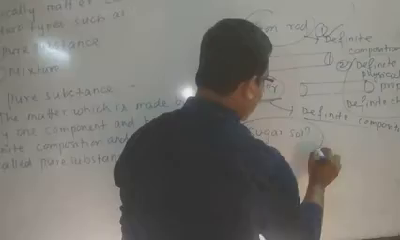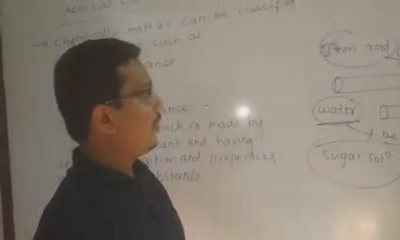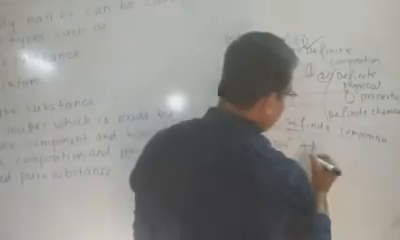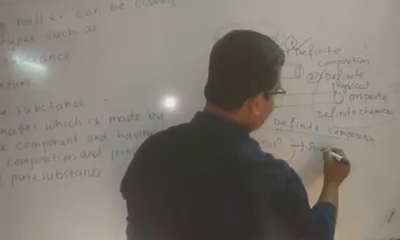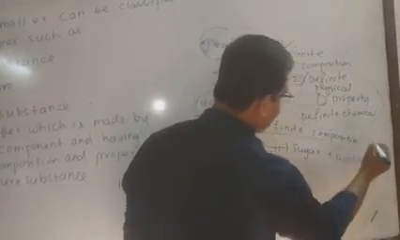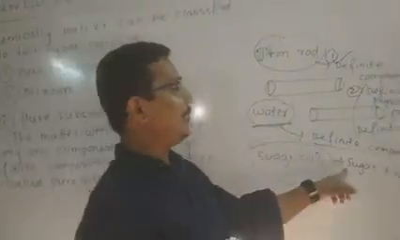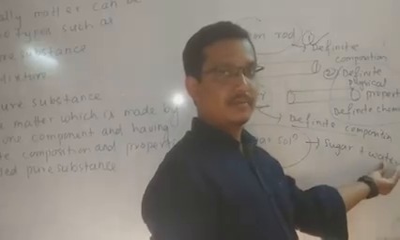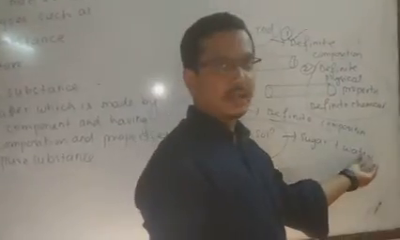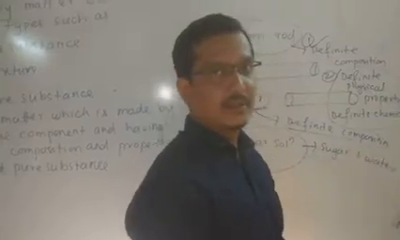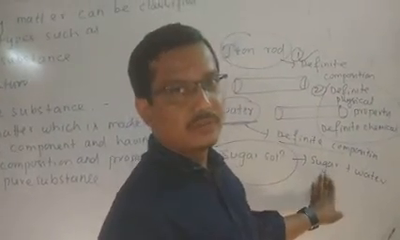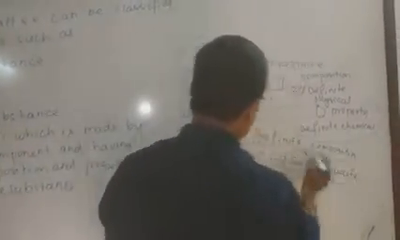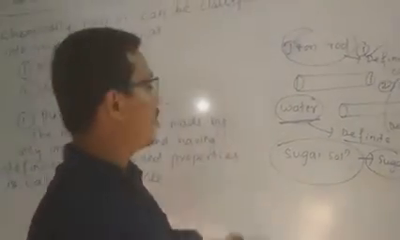Take another example, sugar solution. If you break the sugar solution, we can find sugar and water. The composition may be changed. Suppose 10 gram of sugar is taken with 1 liter of water. Suppose 20 gram of sugar with 1 liter of water. The composition is varied, and finally we get the sugar solution. That means sugar solution is not a pure substance. It belongs to a mixture.